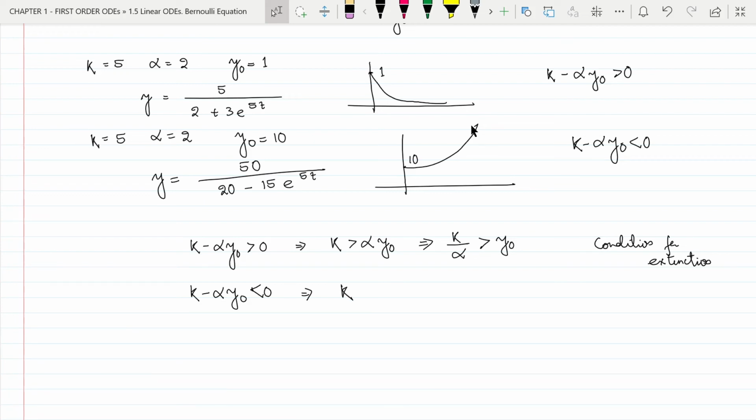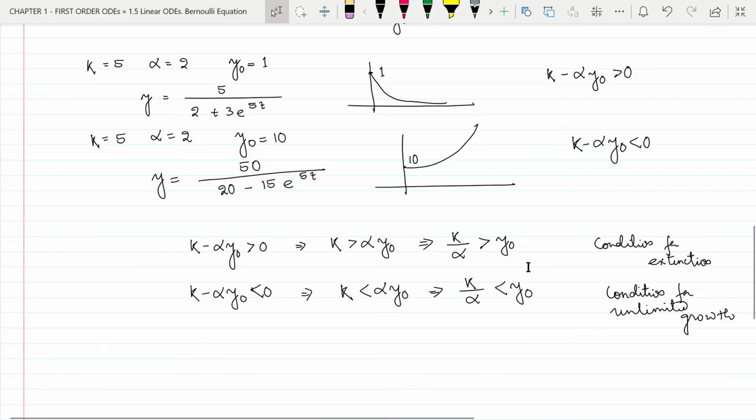So this implies k is less than alpha y naught, or we can write k by alpha is less than y naught, and this is the condition for unlimited growth. So if the initial population is greater than k by alpha, then the population grows unlimitedly. So this k by alpha factor determines what happens to the population.